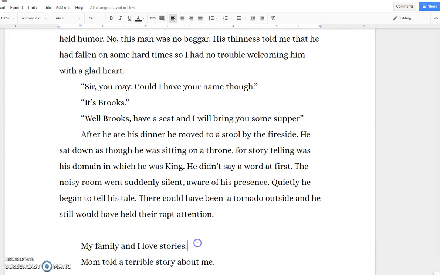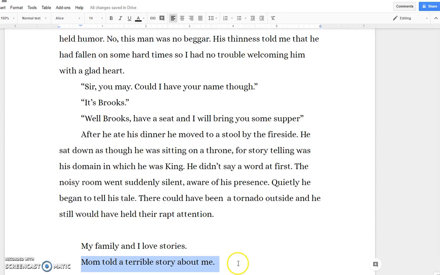Okay? Now the other thing about that sentence that was wrong is that it should be I, because I is the subject of the sentence. Our verb is love. You could take this part off and just say I love stories. You wouldn't say me love stories. That sounds like caveman talk. So we need to have I there. And you're like, okay, so when do I use me? You use me